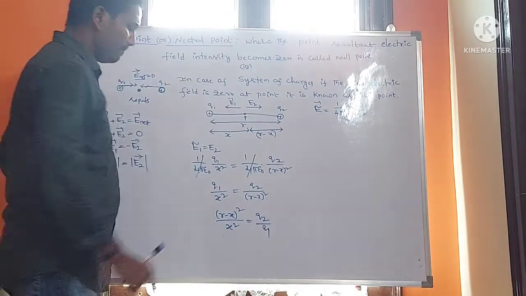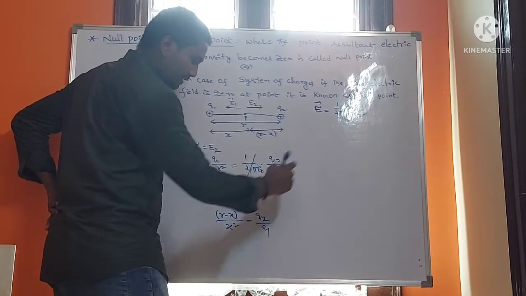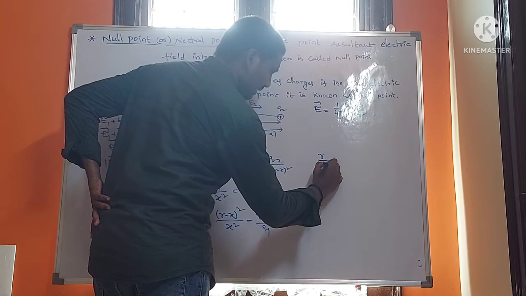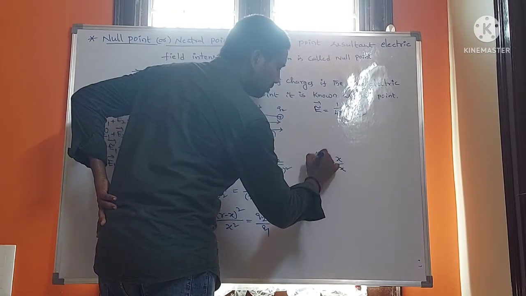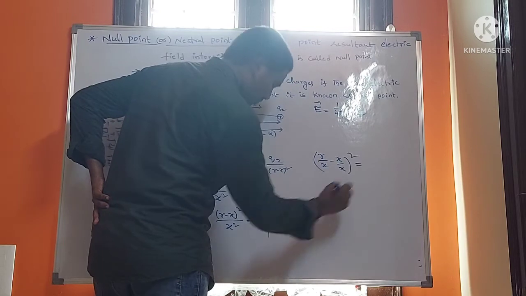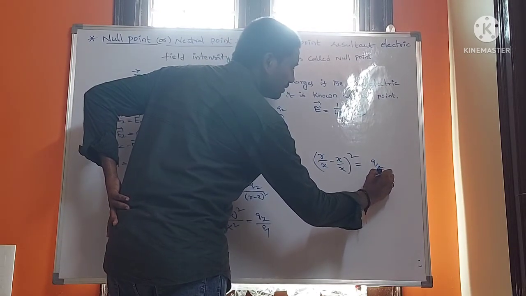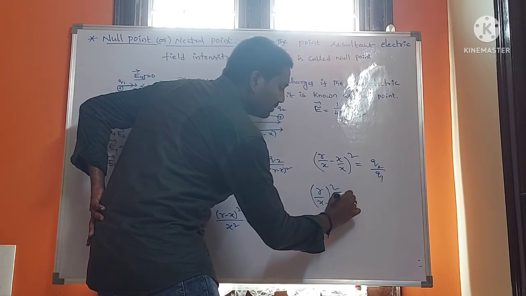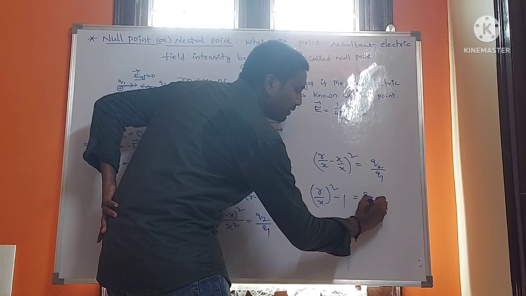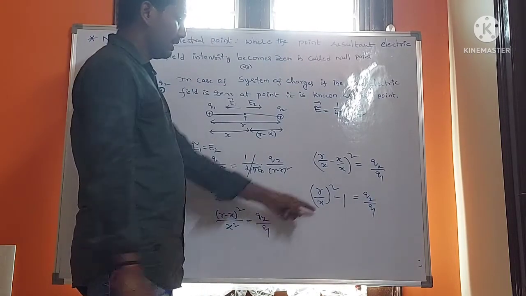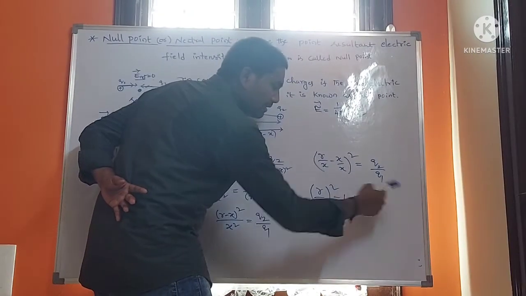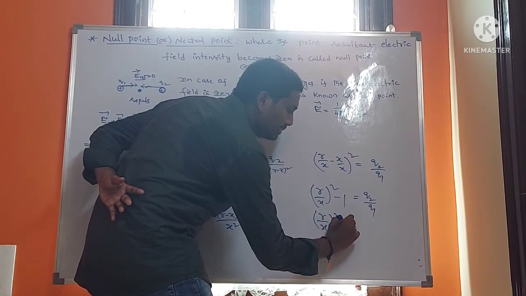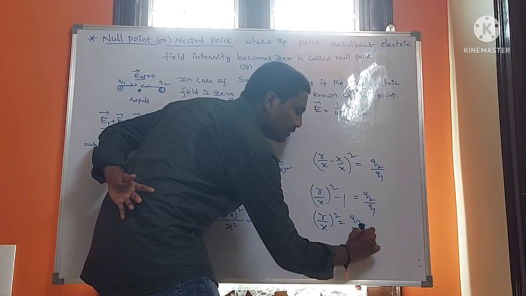Again rewriting this equation: r minus x by x, whole square, is equal to Q2 by Q1. Same: r by x minus 1, whole square, is equal to Q2 by Q1.